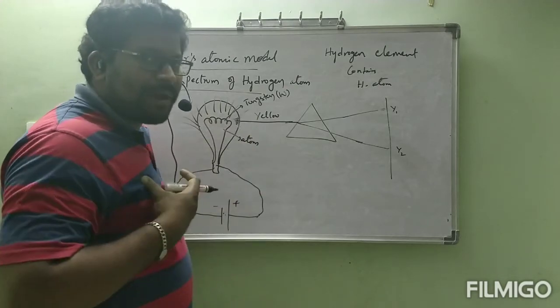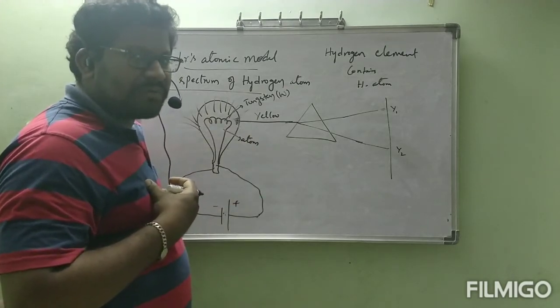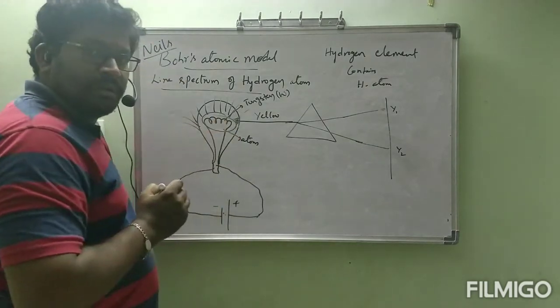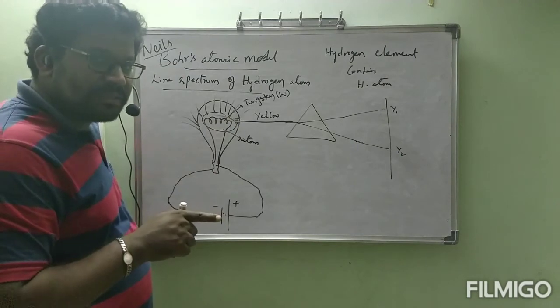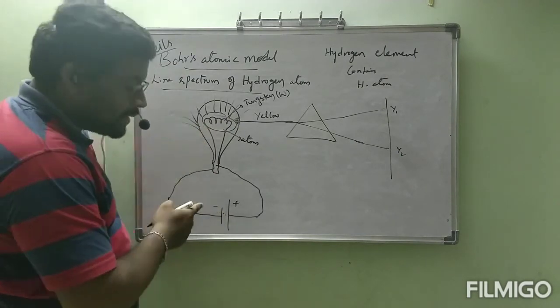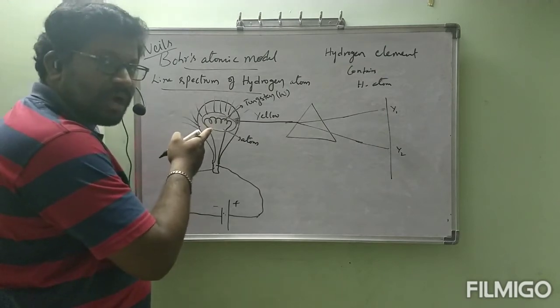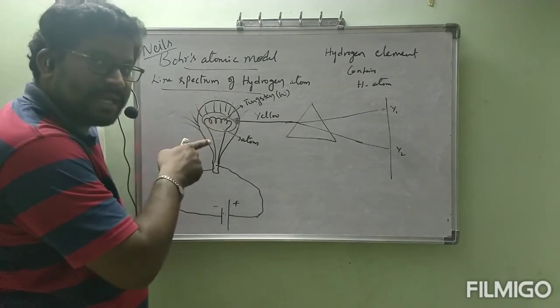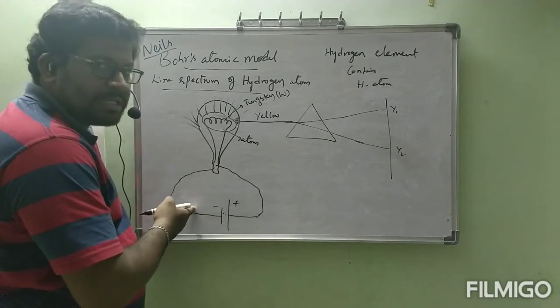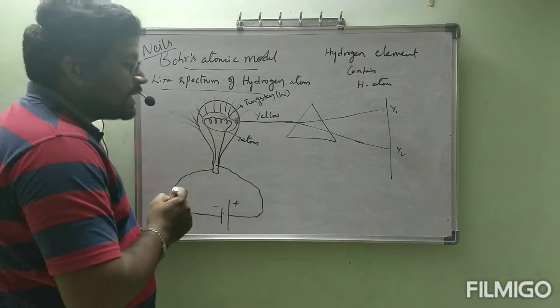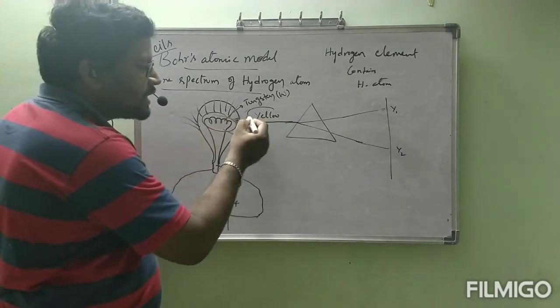Now why am I telling this? You have to understand that when an atom like tungsten is heated by using electrical energy, it emits light. That emission of light is in which color? Yellow.